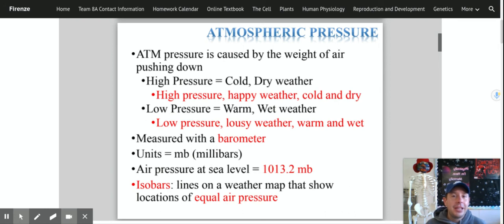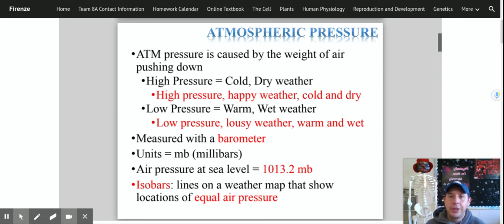Again, that word warm is still a relative term. In the middle of the winter, when we say we have a low pressure system coming over us, it may be snowing out. So high pressure, happy weather, cold and dry. Low pressure, lousy weather, warm and wet.